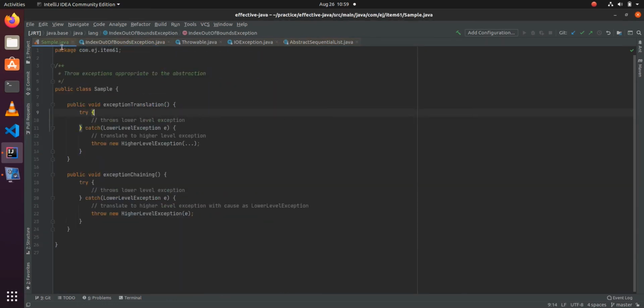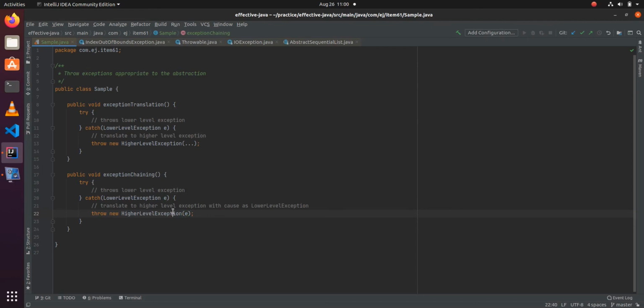Now coming to exception chaining. As I said, we can pass the throwable in the higher level exception so that it gives a double benefit. The consumer of the API will have the higher level exception so that they can relate to the API context in which the exception occurred. And whenever the exception occurs, developers can debug it because they have the stack trace particular to the lower level exception. So this makes debugging very easy.